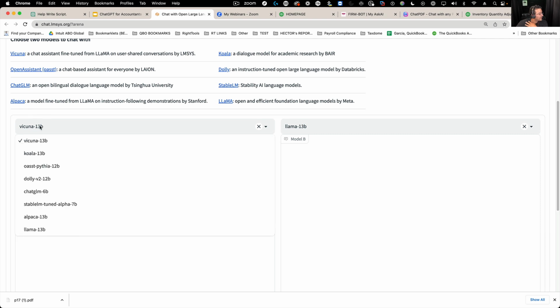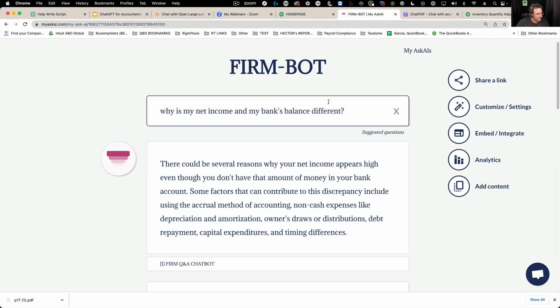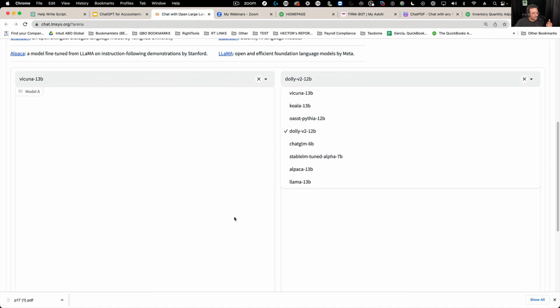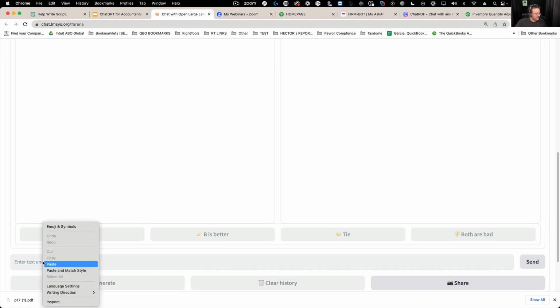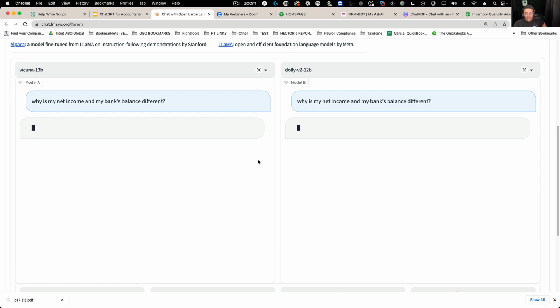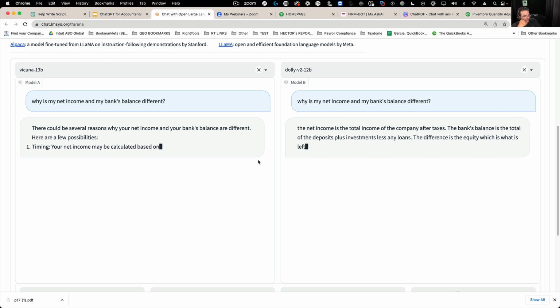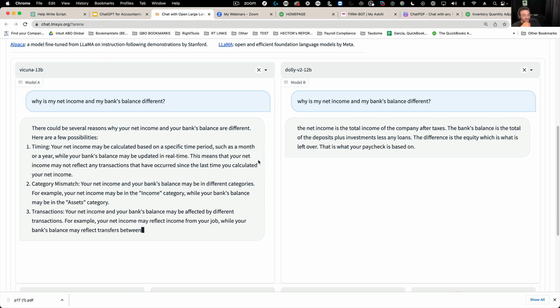So let's say, for example, I want to compare Vicuna with, let's say, Dolly. And then I'm going to ask it the exact same question we asked before. And you're going to see two different LLMs, two different chatbots per se, answering the same question. It's just really interesting stuff. So I'm going to paste that and click on send. And then you're going to see two different ChatGPT-style chatbots, and neither of them is ChatGPT. So it's also a really cool place for you to compare them, and then you're going to get two entirely different answers.